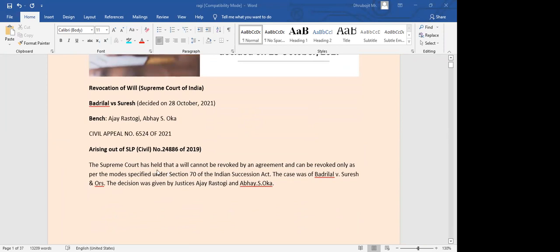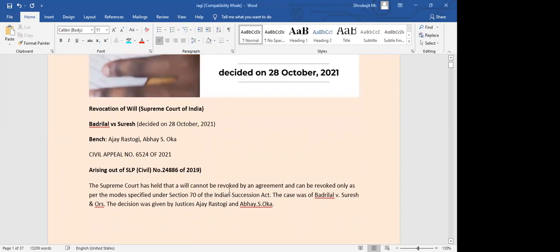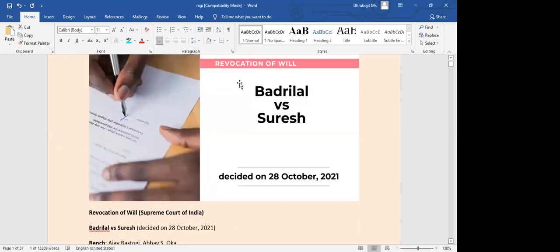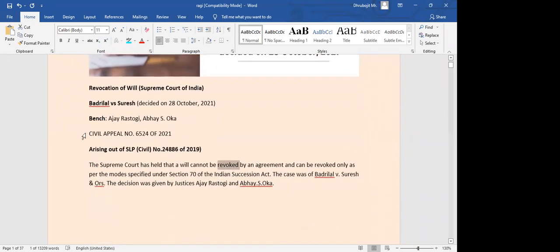The Supreme Court has held that a will cannot be revoked by agreement. Now, what is revocation of a will? A person has prepared a will wherein he has mentioned how his properties would be divided amongst different people. That is nothing but a will. What is revocation? Revocation means removal, or cancelling the will which has been prepared.